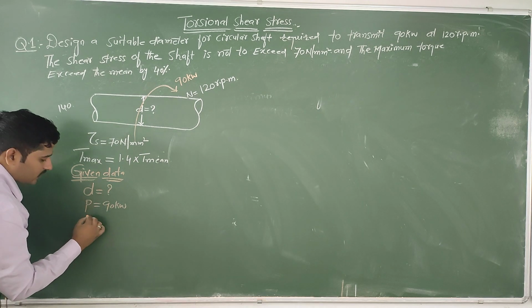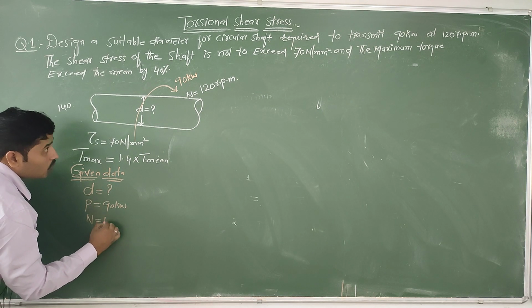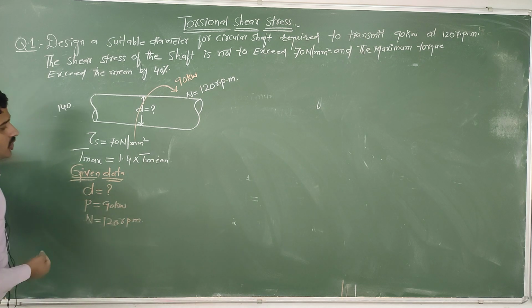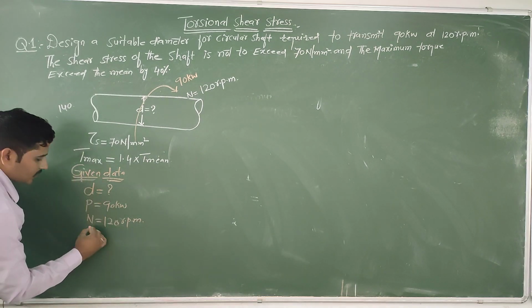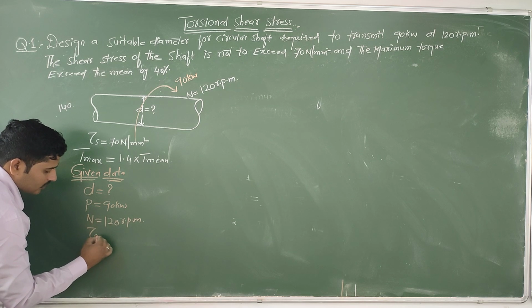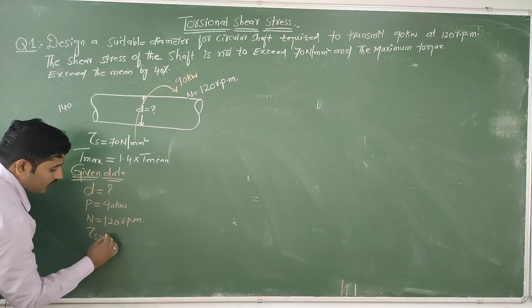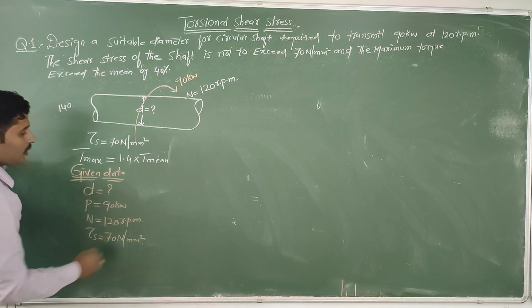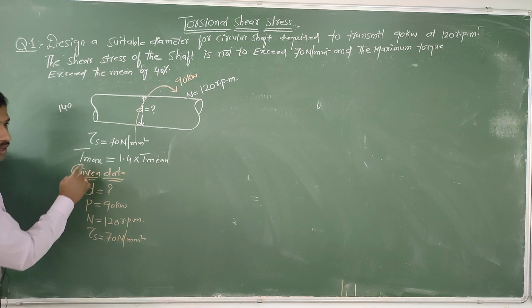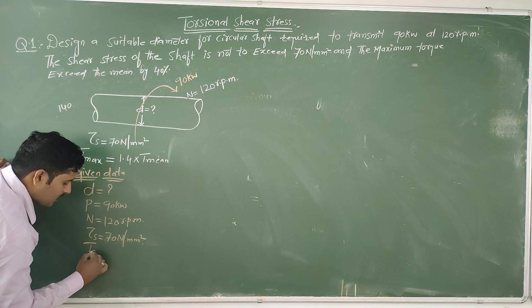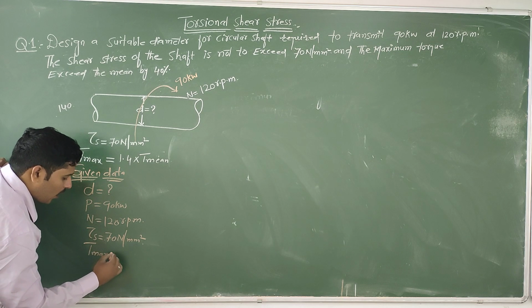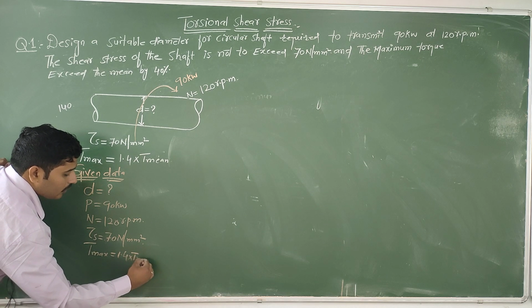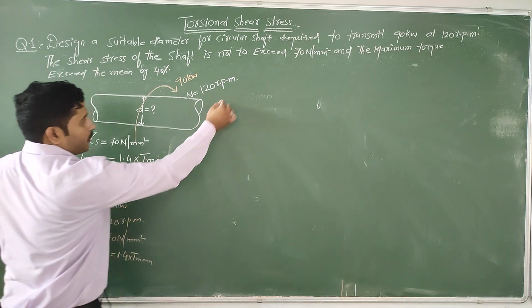And speed of the shaft is n equal to 120 rpm. Is it right? And the shear stress is given as tau s equal to 70 Newton per mm square, and maximum torque is given as T max equal to 1.4 into T mean. Okay, dear?